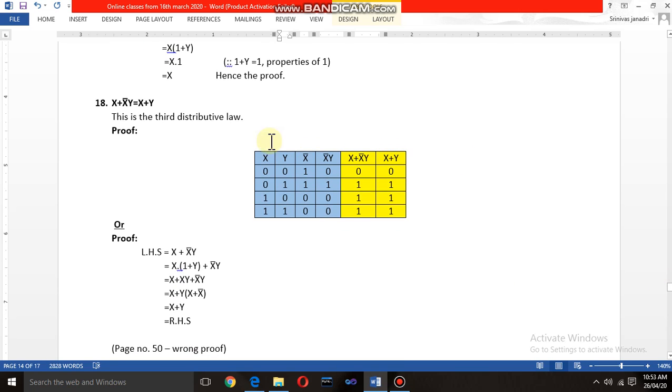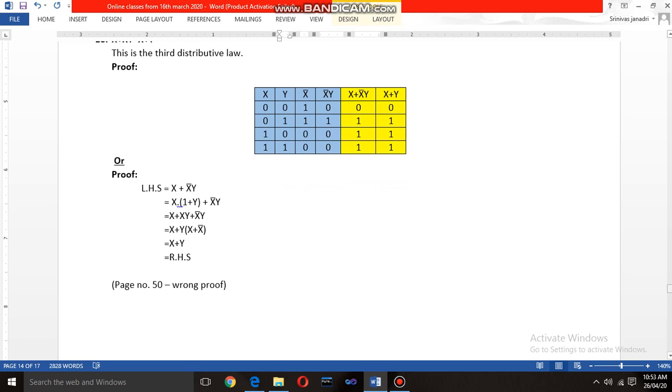And here, this is the third absorption law. This is the truth table method. Just analyze it once, and if you are not getting it, you can ask.